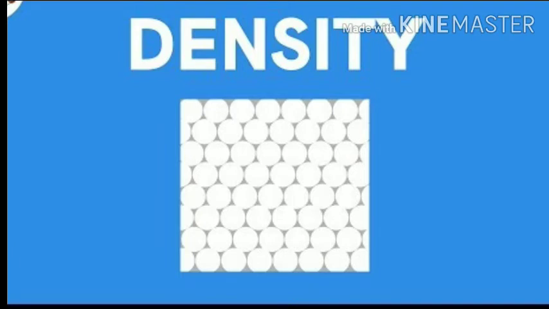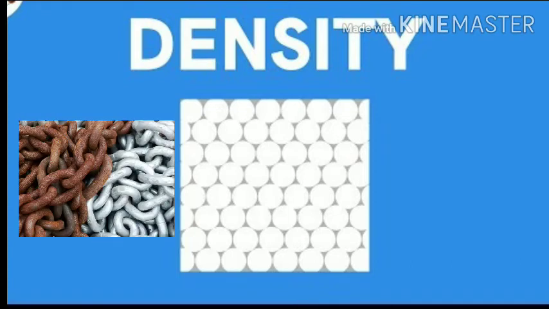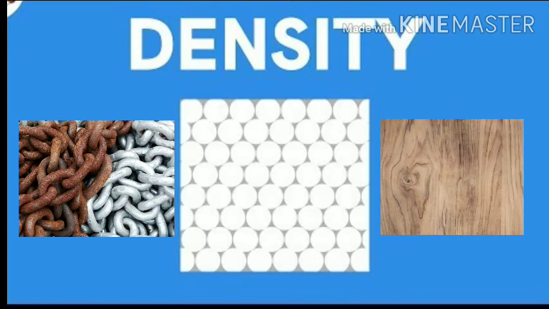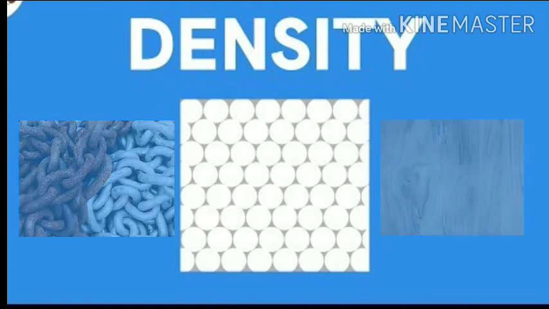Density. If equal volumes of different substances such as wood, iron, water, and mercury are weighed by a physical balance, we find that their masses are different. The mass of iron is much more than the mass of an equal volume of wood. This is because the particles of iron are heavier and more closely packed than those of wood. In other words, iron is denser than wood.